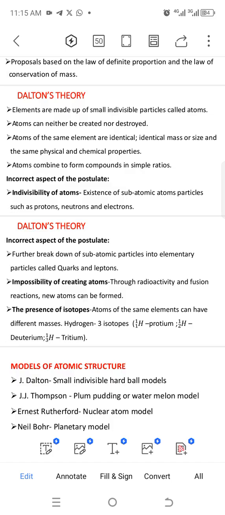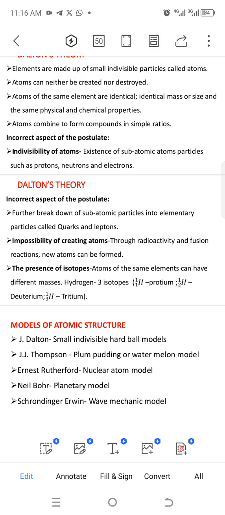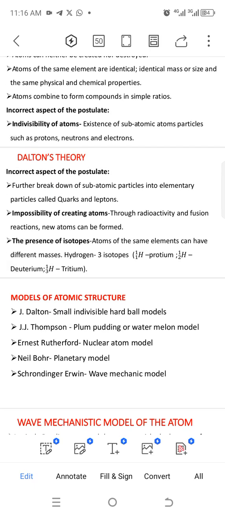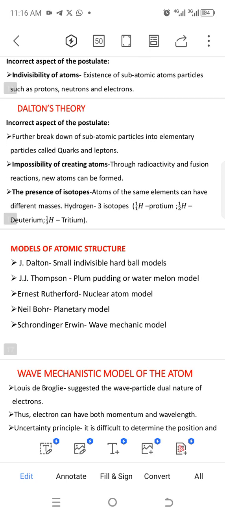So Dalton, after considering the chemical and physical properties of the atom, these are some postulates he was able to bring about. And with this postulate, there were some scientists who also did research and delved into it, that okay, this is what Dalton did. And after their research, they found out that there are some limitations concerning some of the postulates. So the first one is the indivisibility of the atoms. So Dalton proposed that atoms